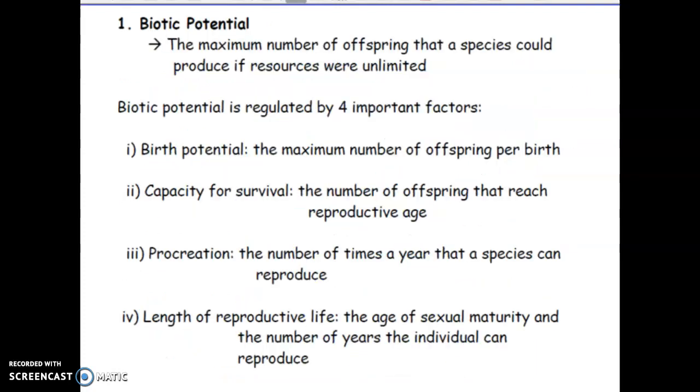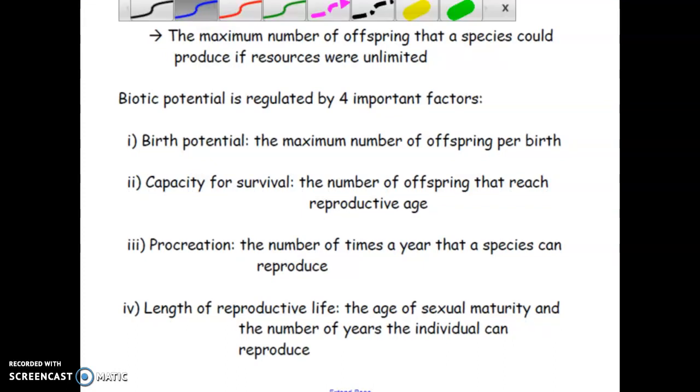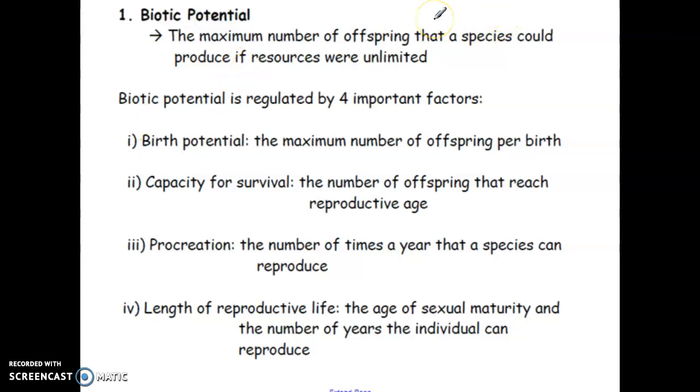Oh, my picture from before. All right, so the first one is the biotic potential. We have a little bit of health class coming up in this part. Basically, the biotic potential talks about, let's say there is no limit to resources. So let's talk about rabbits. Let's say there's an unlimited amount of space, unlimited food and water. It's essentially asking, what is the maximum offspring that species could produce? From the time it's born until the time it dies, what is the maximum amount of baby bunnies that this bunny can have?